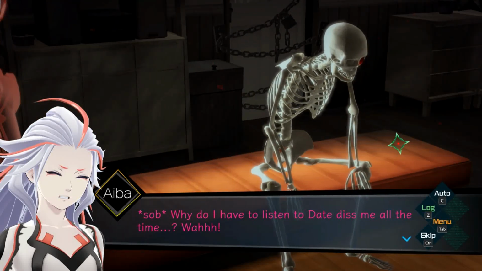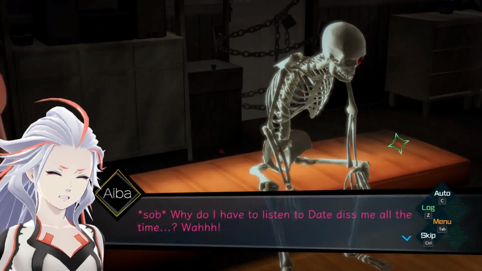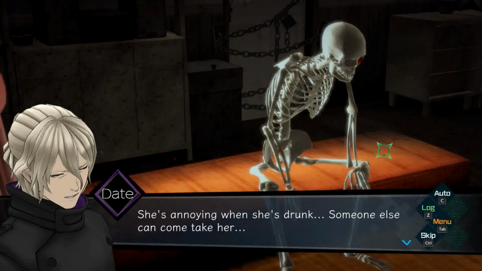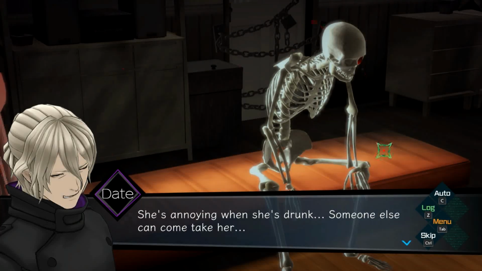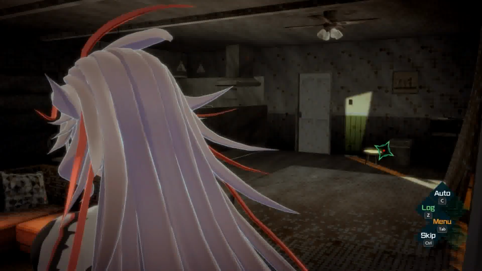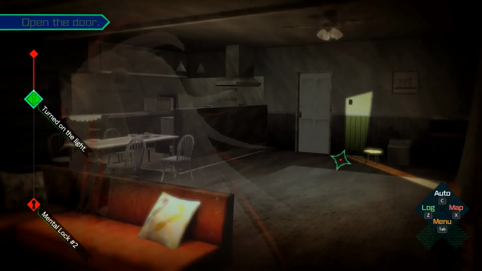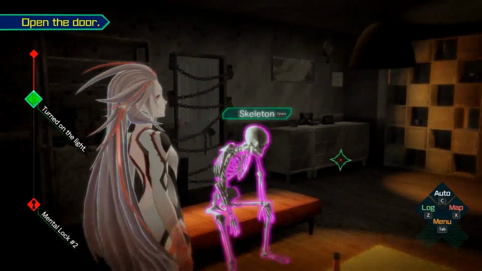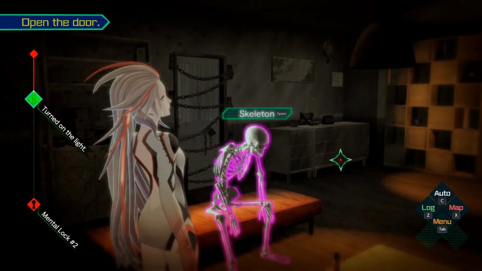Now, keep in mind, Dante, you are visualizing all this. You are the one creating this. At least, from what I'm understanding over here. Oh, she's annoying when she's drunk. Someone else can come take her. Nah, actually... Date doesn't have that much control over this, but maybe Aiba being drunk is part of what Date wanted.